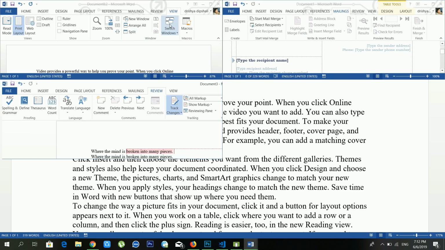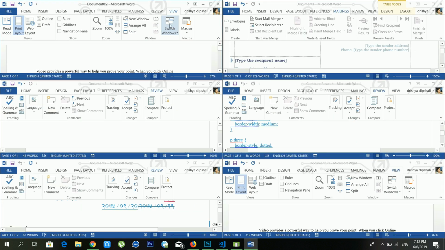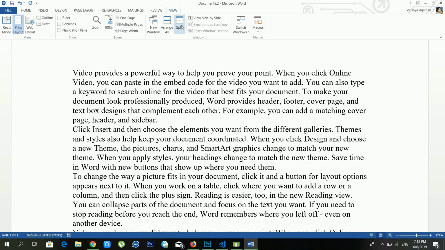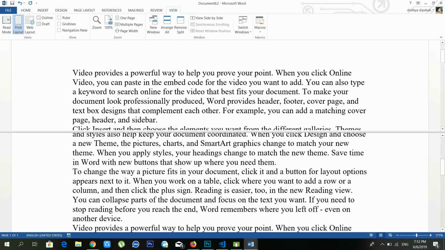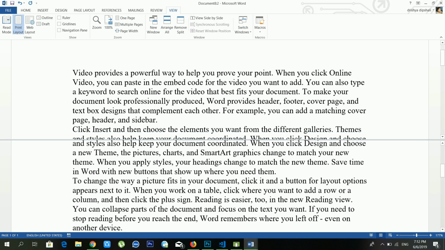Now see, there are lots of documents inside my document. There are 1 2 3 4 5 6 documents available, and from here you can use this one. You can arrange your documents. From the split, you can split your document. Where you want to split, you just have to drag this one. And if you want to remove a split, you just have to click this one.